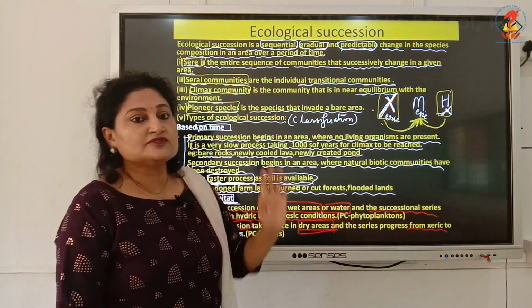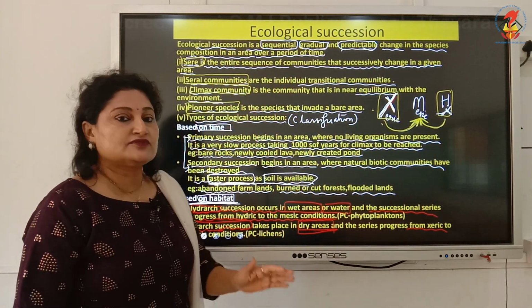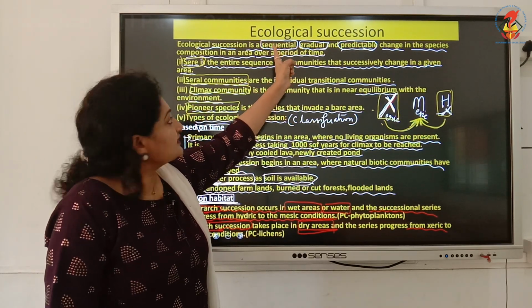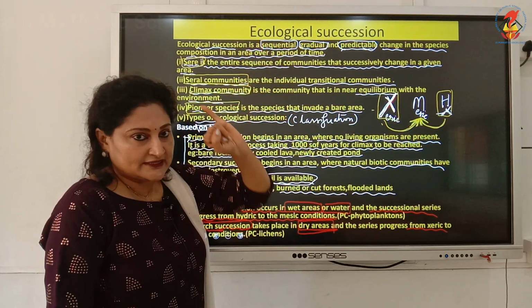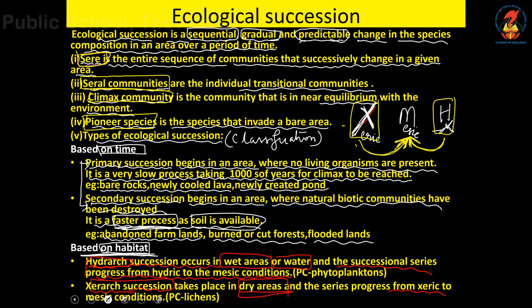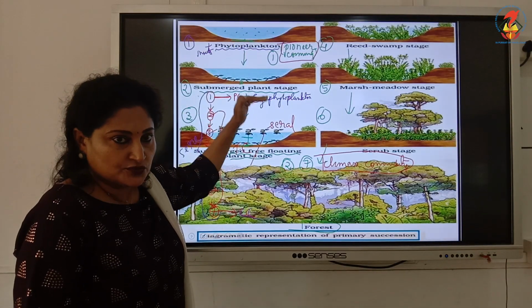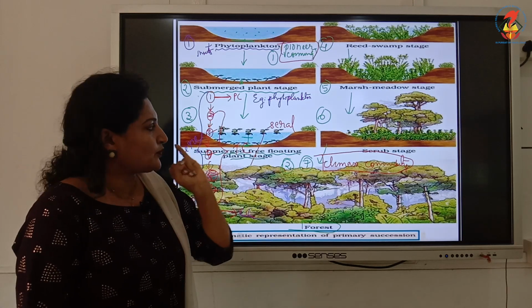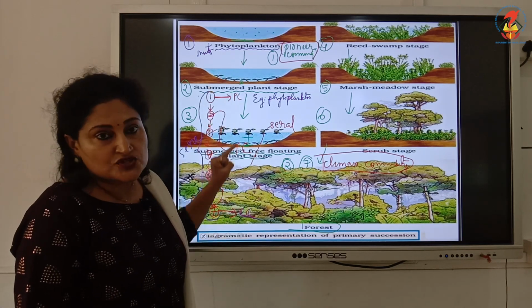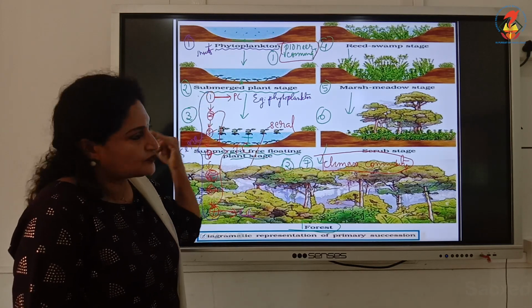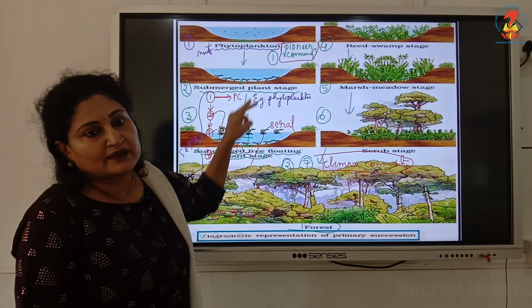as well as very gradual. It does not take place fast. So, remember the three parameters. Ecological succession is a sequential, gradual, predictable change of the species composition in an area over a period of time. So, once again, it is sequential, 1, 2, 3 to the 7th stage in sequence. Then it is very gradual. It does not take place over a year or over a decade. It takes very gradually, and it is predictable.